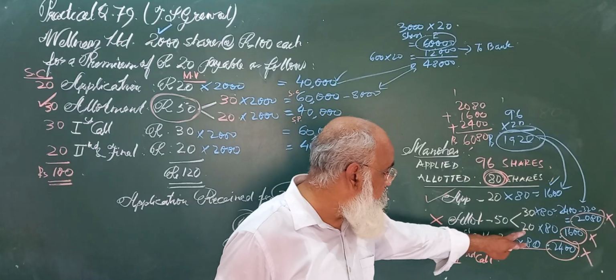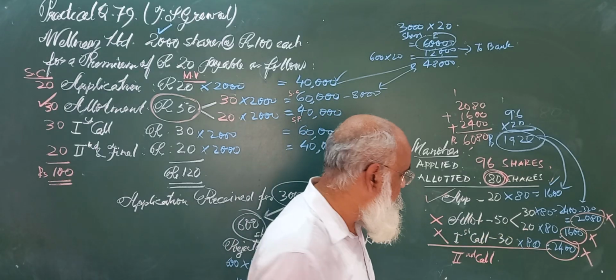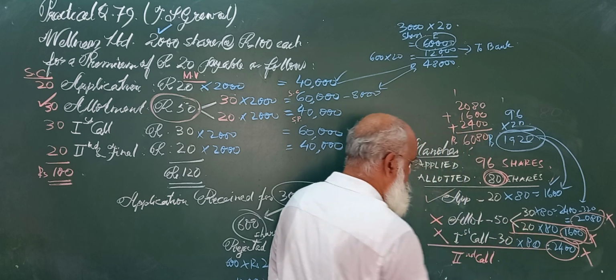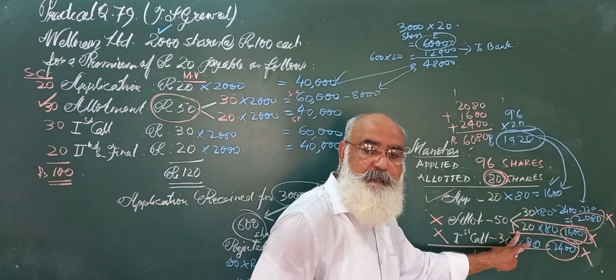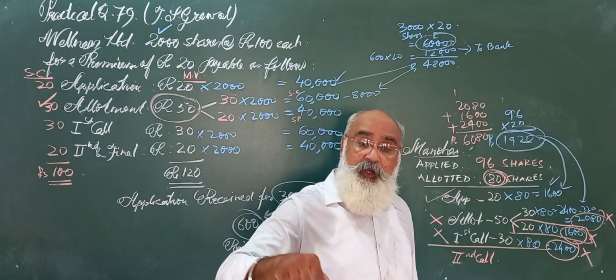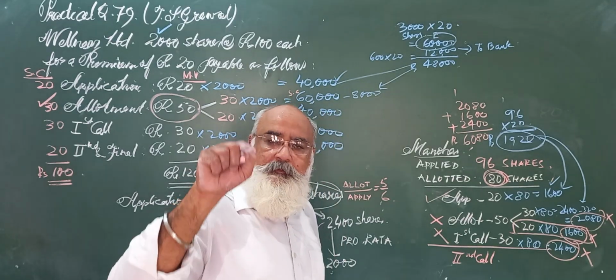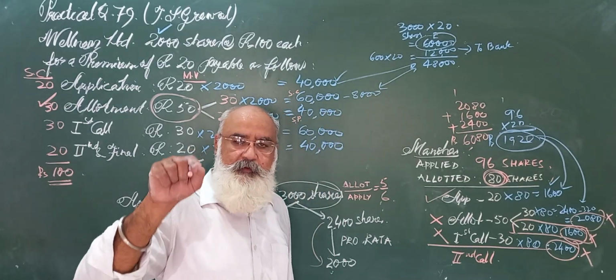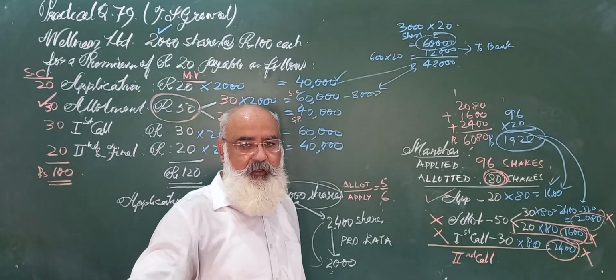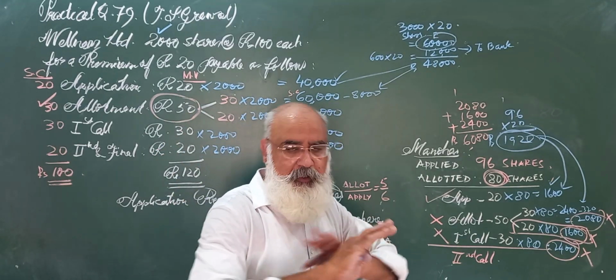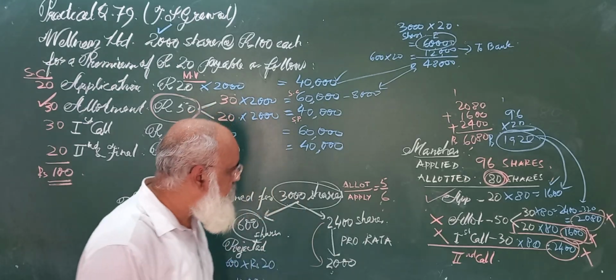Now mind it, this information is very dangerous. This man has not paid premium. This 20 rupees is of premium. He has not paid the premium. If securities premium is not paid, then securities premium account is to be debited. But if he would have paid, then there would have been no mention of it. So now what are we going to do?